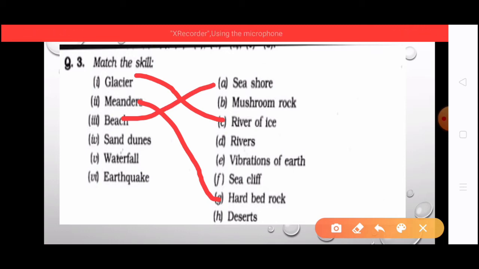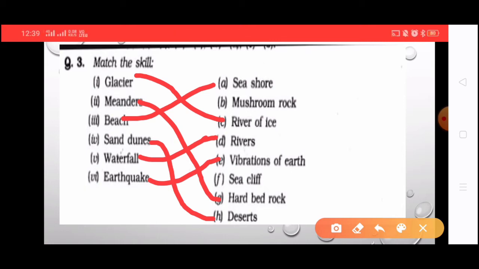Then sand dunes, they are found in deserts. Then waterfall, the right answer is with river. Okay, then earthquake, vibration of earth. Okay, these are the right answers of match the following. You can also do this in your textbook. No need of writing in your copy.